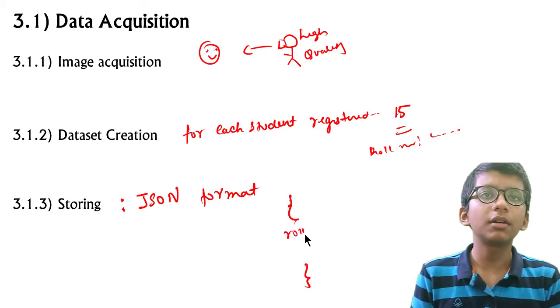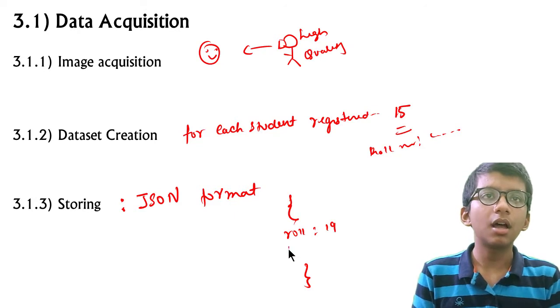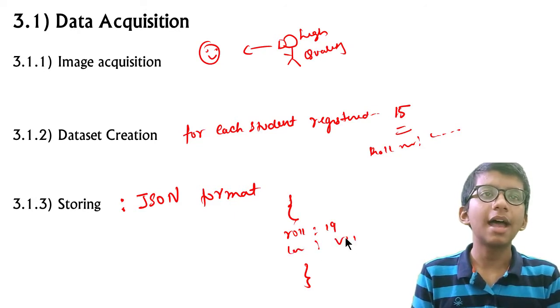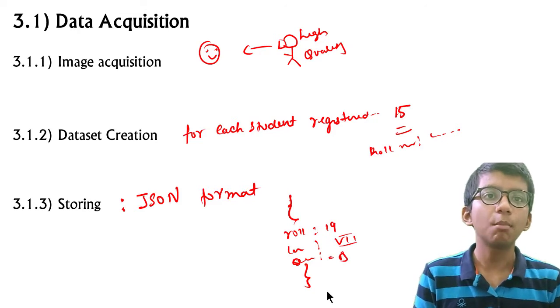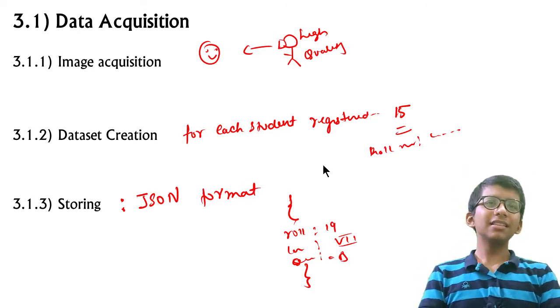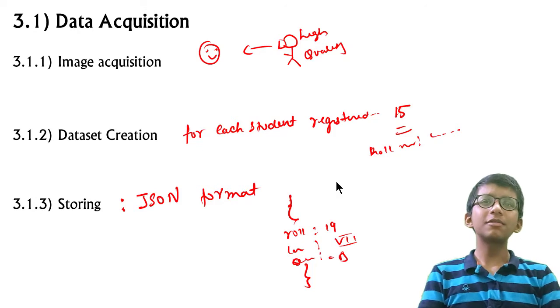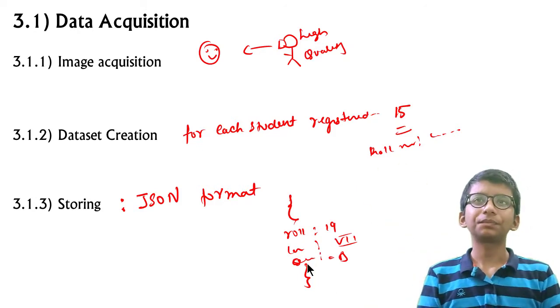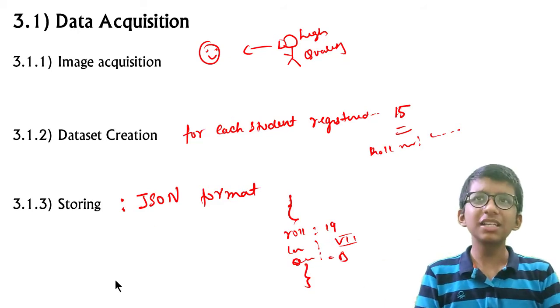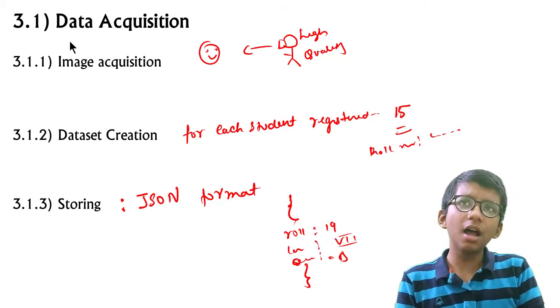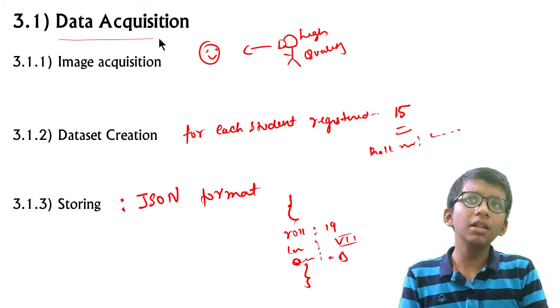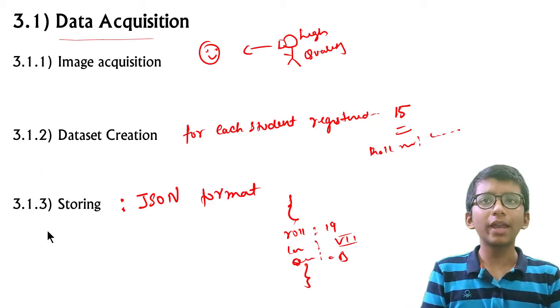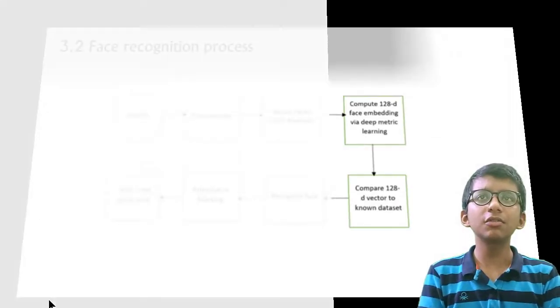Let's say roll number is 19, class is 8, and section is B. This is what JSON looks like. You can take a look at the examples. It's pretty easy to understand how we work with the data and train the model.